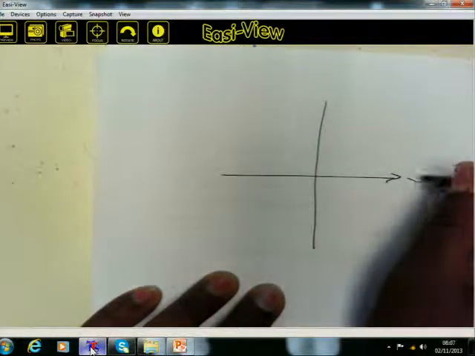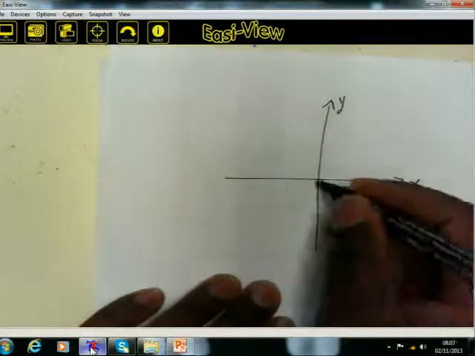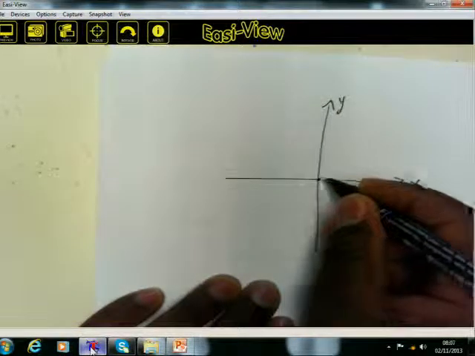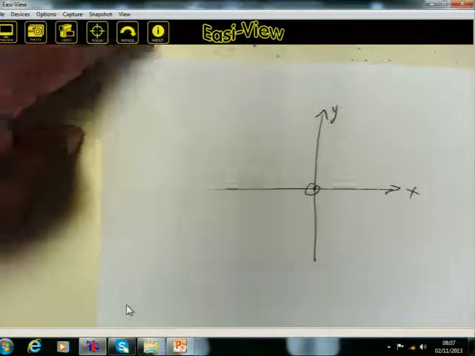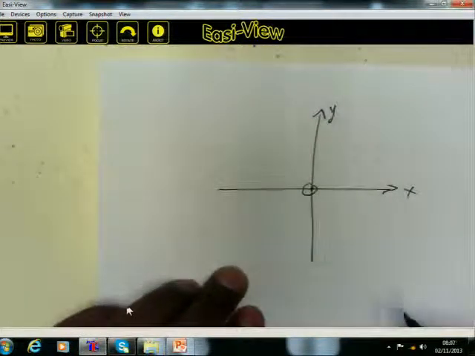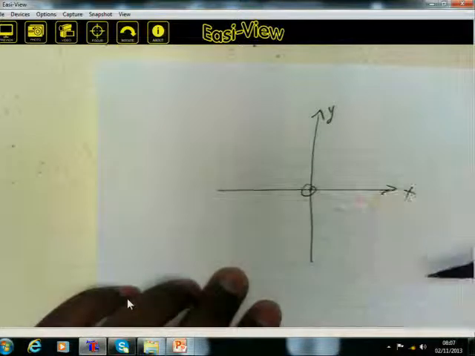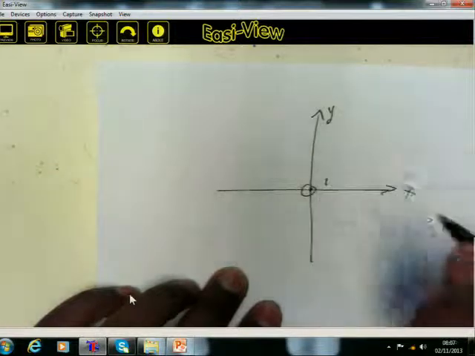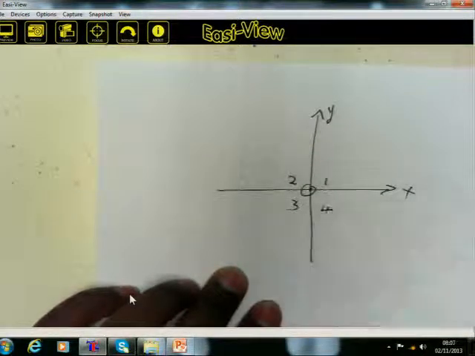Okay, let's say we've got a Cartesian plane here, the horizontal x-axis and the vertical y-axis. Here the point of intersection of the 2 axes is called the origin, and the coordinates of the origin are 0 and 0. A Cartesian plane is divided into 4 quadrants: quadrant number 1, quadrant number 2, third quadrant, and fourth quadrant.